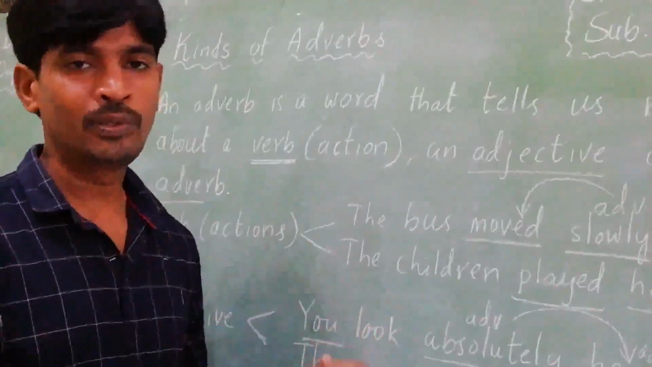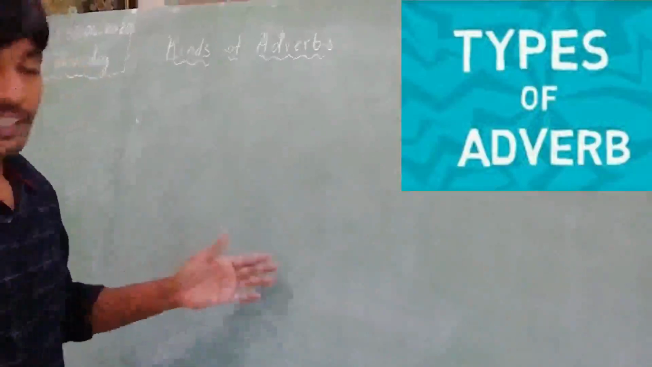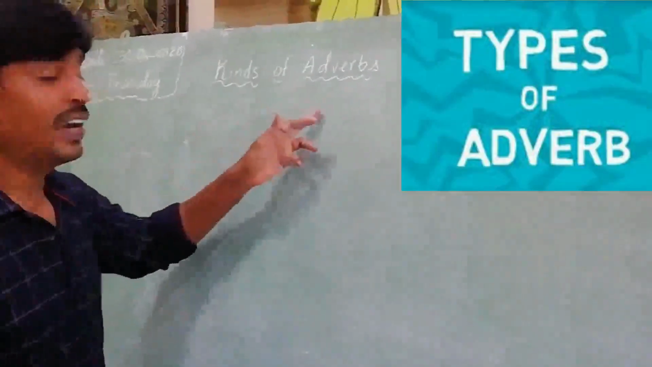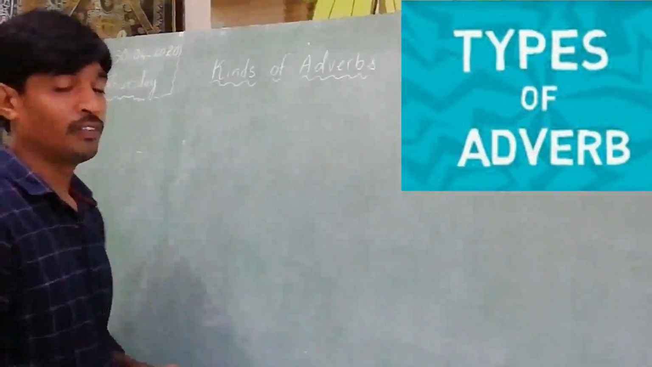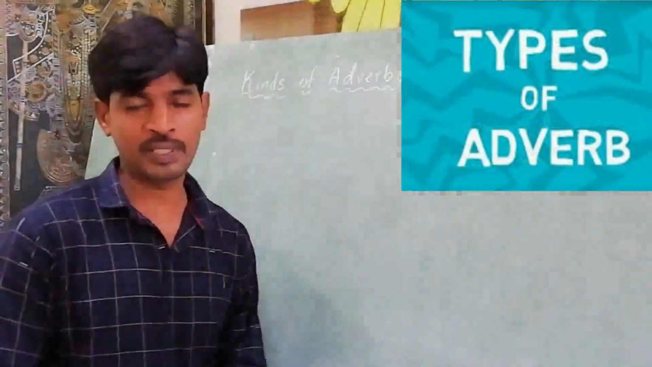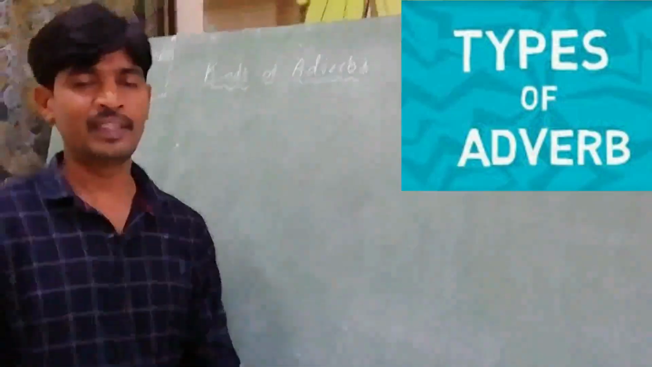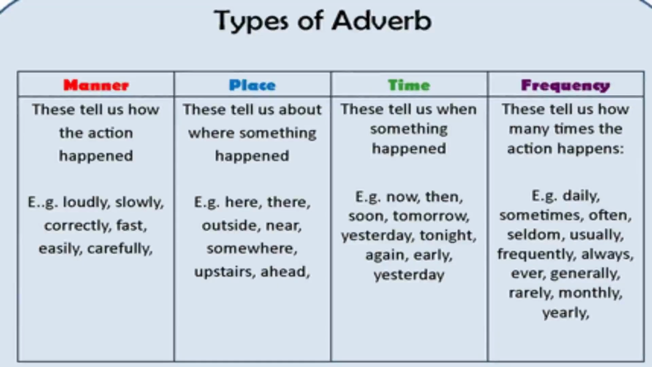Now we are going to learn about kinds of adverbs. Okay, let us discuss the kinds of adverbs. What are the kinds of adverbs? Mainly there are four kinds of adverbs.